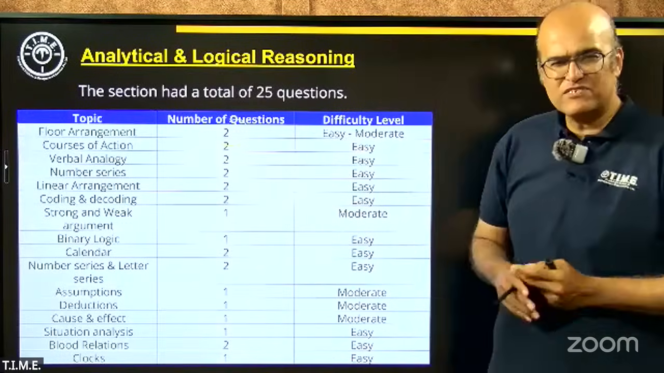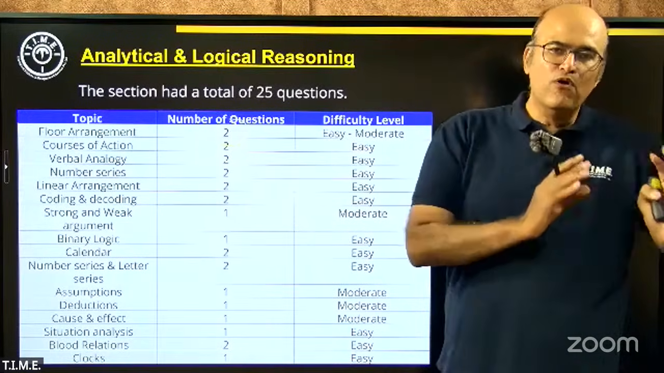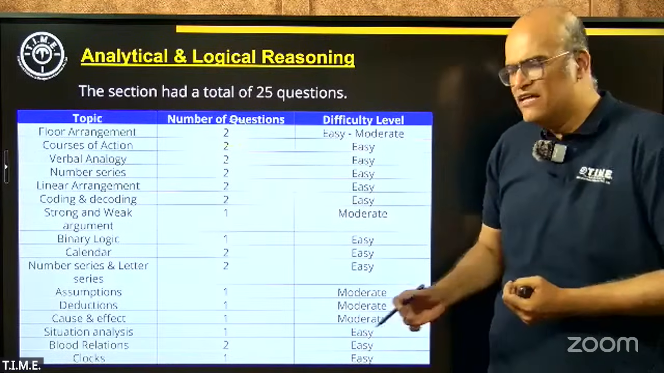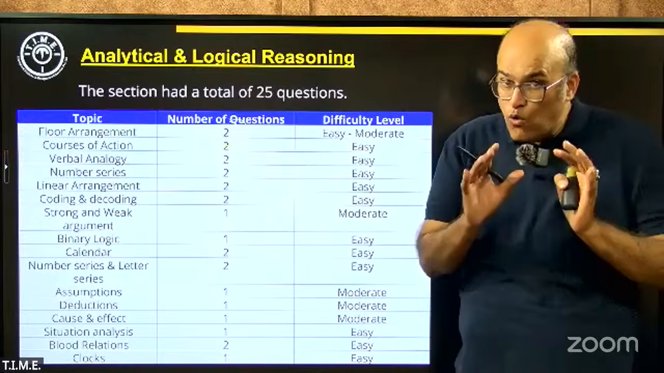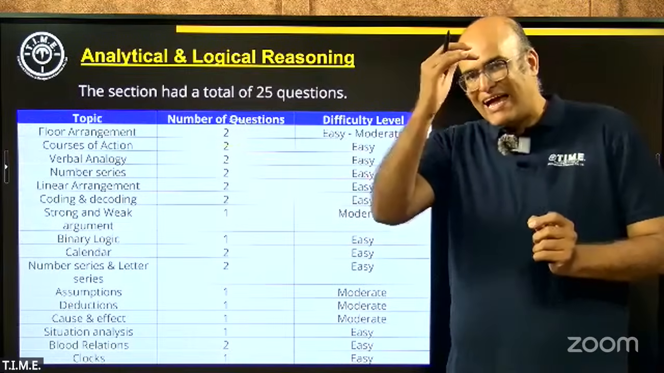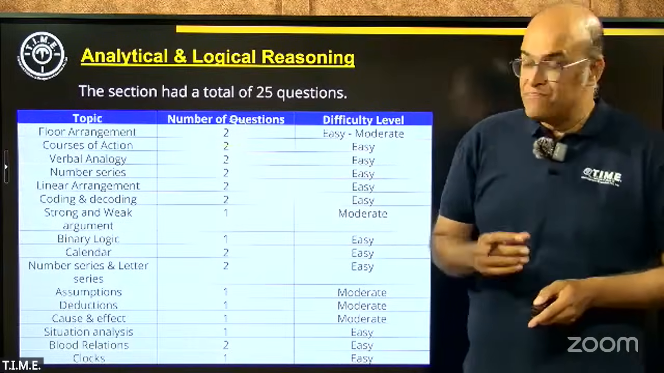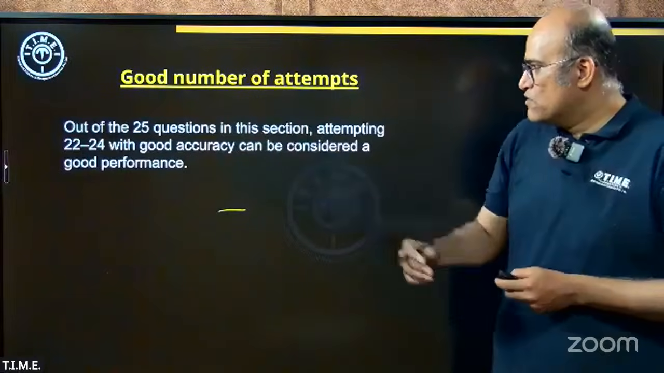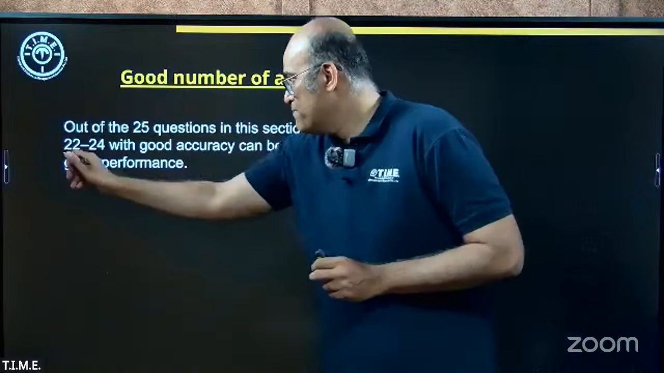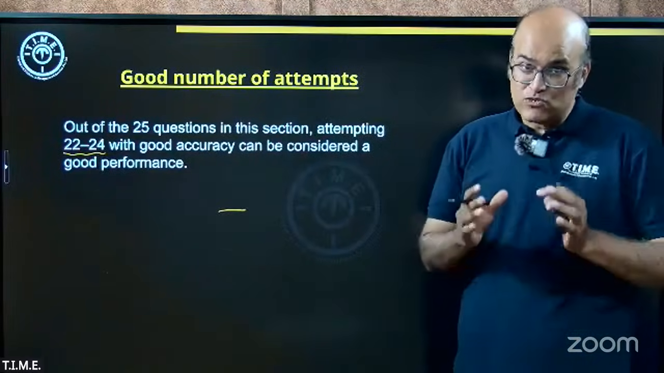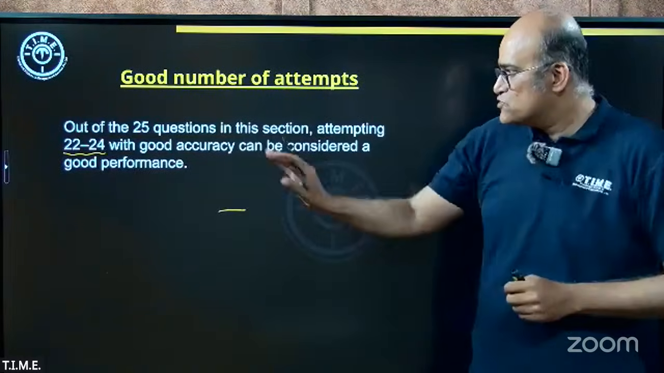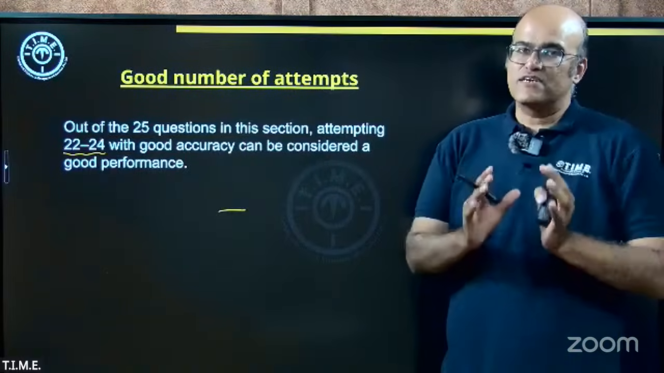Clocks, there was one question which is easy, as long as you know what a reflex angle is. If you are aware of the concept of reflex angle, it becomes a very straightforward, very simple kind of question. So overall, I want to reiterate, the difficulty level of the LR, logical reasoning section, has come down compared to last year. As a result of this, a good number of attempts would be 22 to 24. Yes, this was one section which was highly scoreable because the difficulty level came down. So 22 to 24 attempts can be considered a good number of attempts.